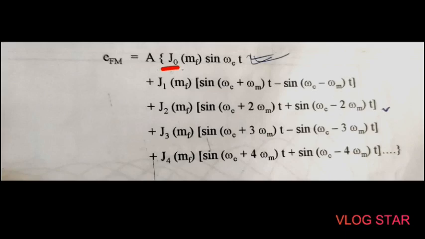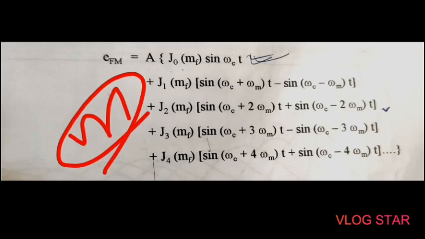ठीक है, जिसमें आपका जो भी कैरियर सिग्नल होता है वो completely disappear हो जाता है for certain values, जिसे हम eigen values बोलते हैं. Then last point is, in FM the total transmitted power always remains constant. जो भी आपका total power होता है वो constant रहेगा. It is not dependent on the modulation index. जो भी आपका modulation index होगा इसके ऊपर ये depend नहीं होगा.